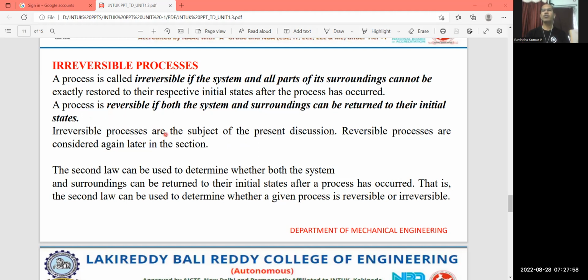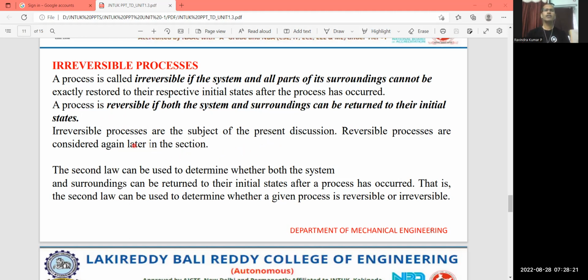So all the thermodynamic properties will come back to the initial state in case of a refrigerator, right? Or in case of a thermal power plant, initially the water at atmospheric temperature has some properties. Once the cycle is completed, the steam properties will come back to the initial state condition.